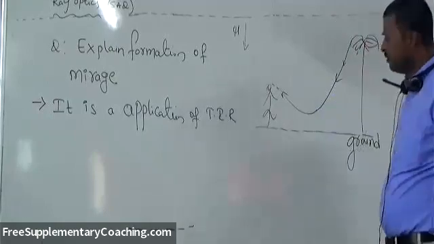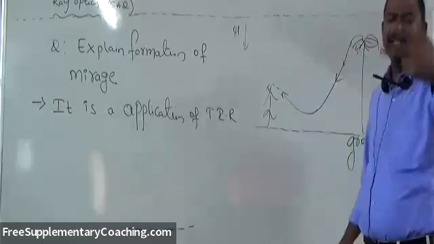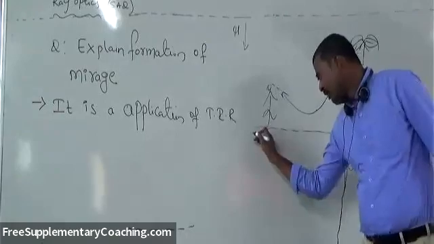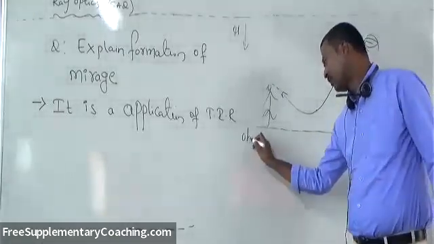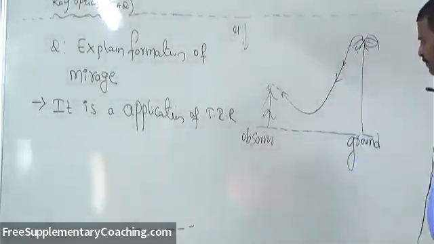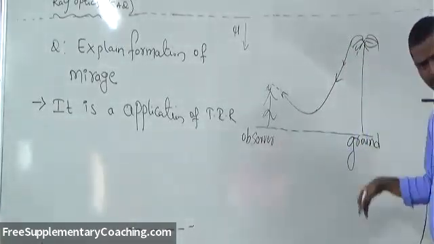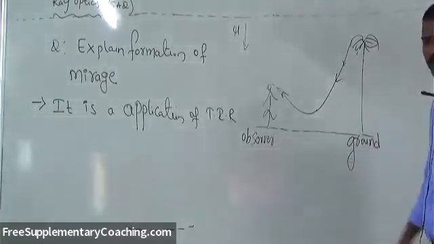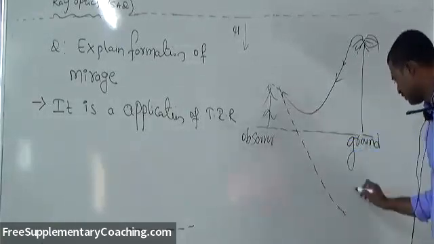For him, we feel that light generally comes in a straight line because light has rectilinear propagation. For this observer on the ground, he feels that light comes from down at the ground. Actually, it is coming from the top of the tree, but it appears to come from lower.